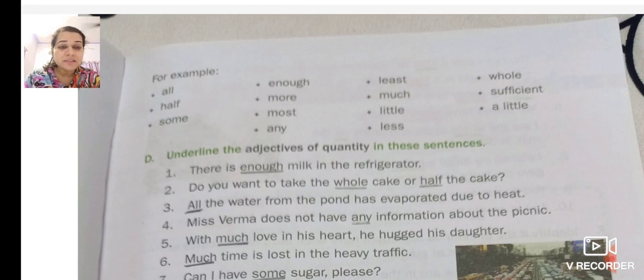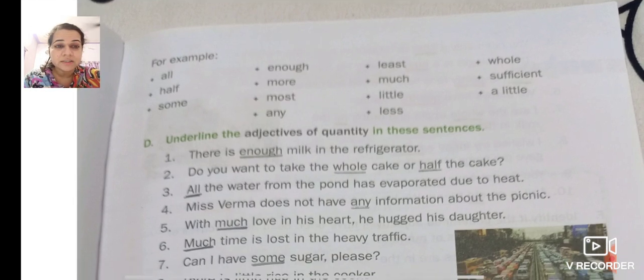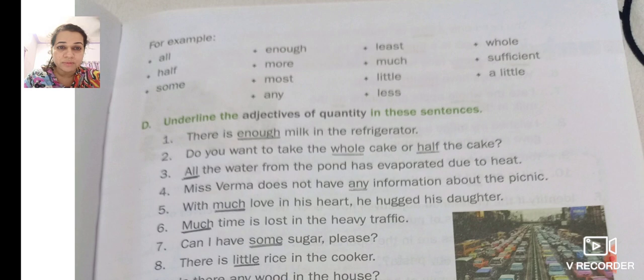But you will see whether the noun which it is referring to is countable or uncountable. If it is countable, it is with the adjective of number. If it is uncountable, it is adjective of quantity. So first you will check the noun whether it is countable or uncountable.